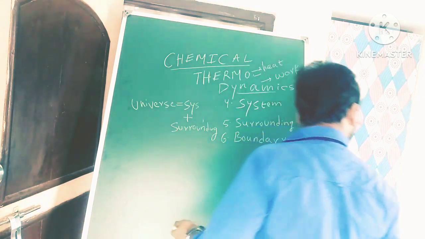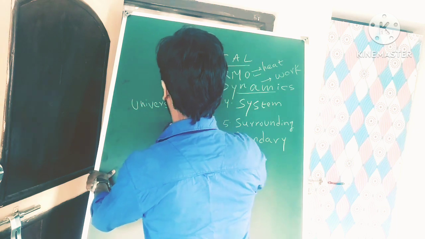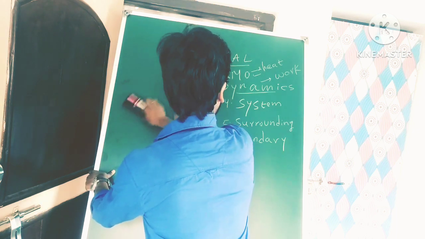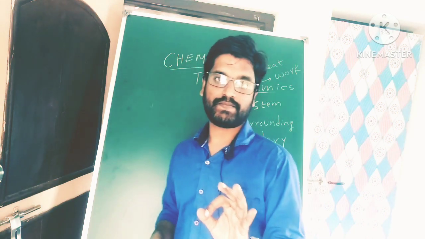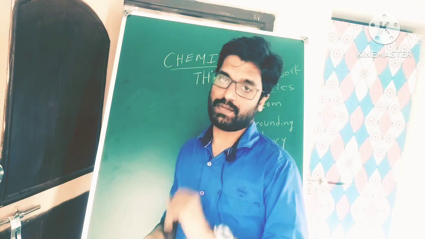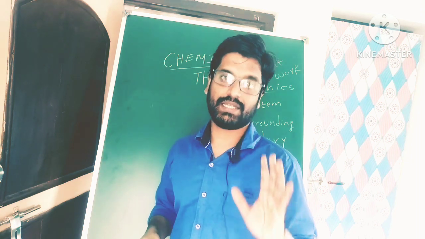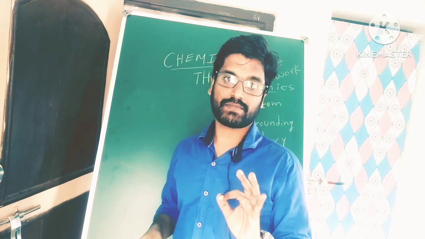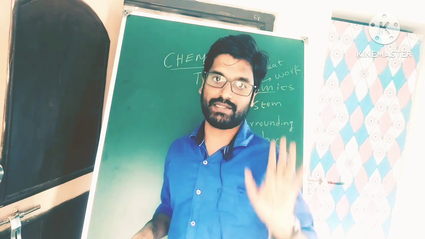Okay. Then after this we have to know what is the real meaning of system. In terms of thermodynamics, generally if you follow books, the definition of system is the specified portion of the universe is called system.